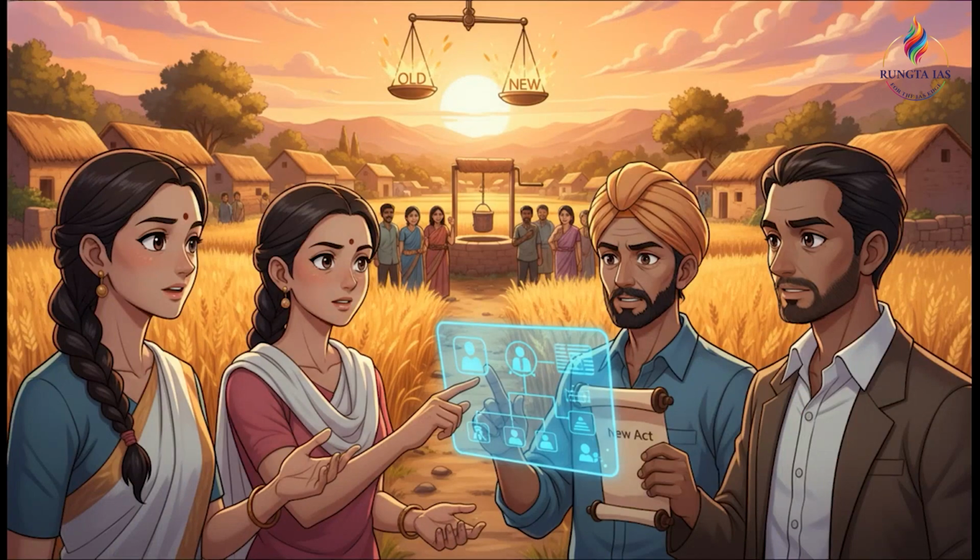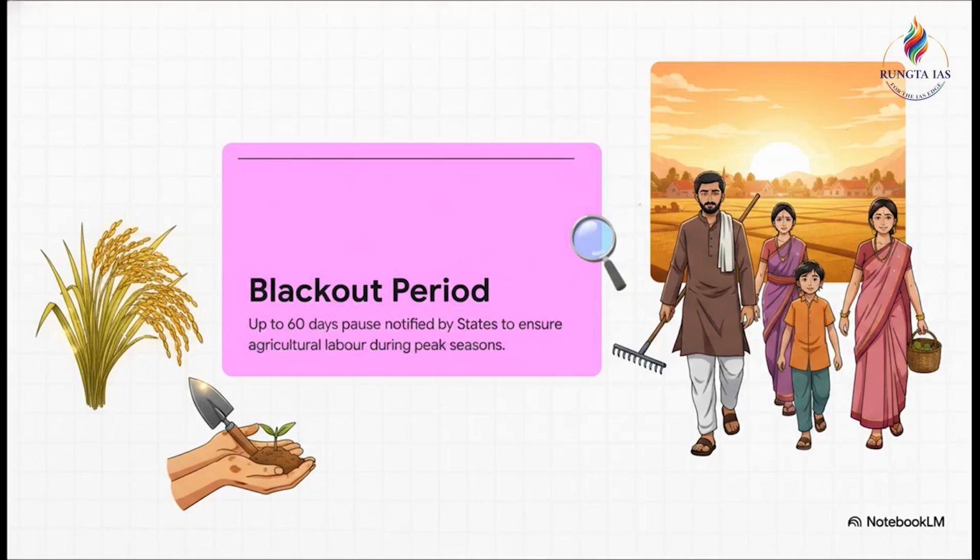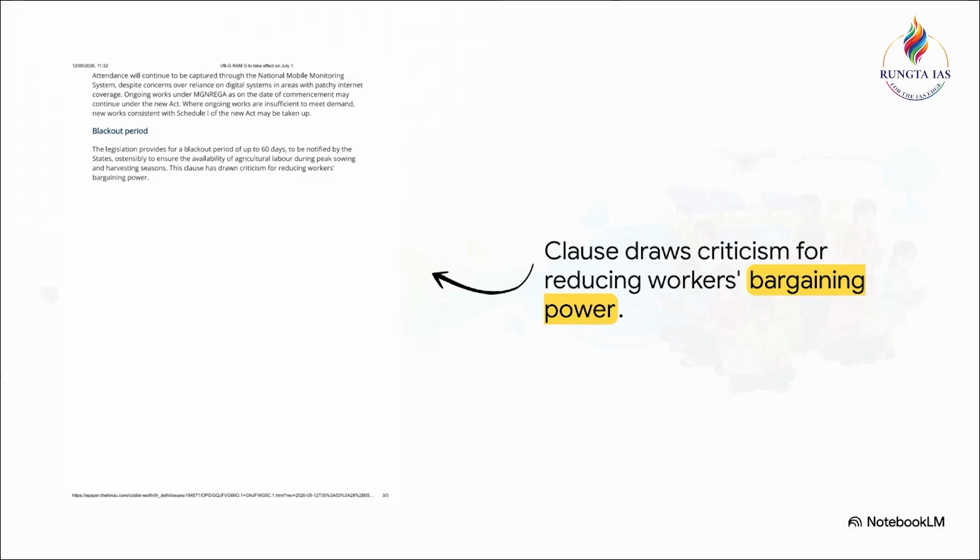Finally, let's turn to Section 4, the blackout period debate. This is highly relevant for your critical analysis questions. The new act introduces what's called a blackout period. Essentially, states can notify a pause in scheme work for up to 60 days during peak sowing and harvesting seasons. Now, the ostensible goal here is to ensure the availability of agricultural labor, redirecting workers to farms so agriculture doesn't suffer from shortages. But as analysts, we must look at the other side of the coin.